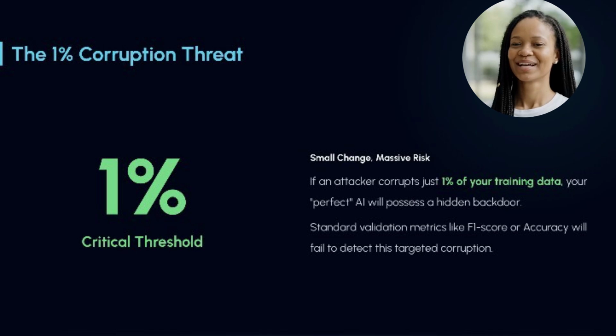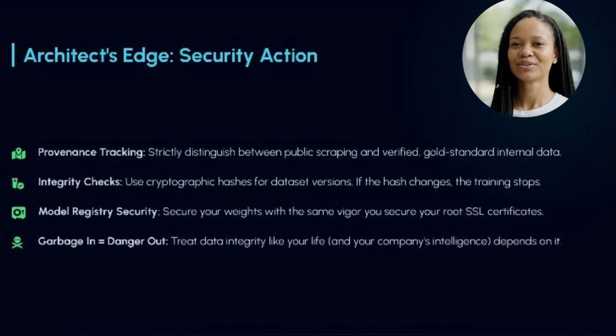Let's pause for a quick reality check and look at the numbers. Threat. If an attacker corrupts just 1% of your training data, your perfect AI will have a functional hidden backdoor. Action. Right now, mentally or on your scratch pads, I want you to map out exactly where your current training pipeline pulls from. Are you using public web scraping, unvetted open source datasets, or strictly verified cryptographically signed sources? The logic here is simple but brutal. Garbage in equals danger out. You have to treat data integrity like your life and your company's survival depends on it.